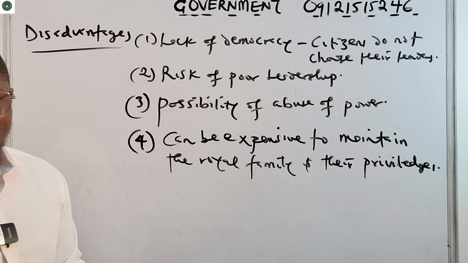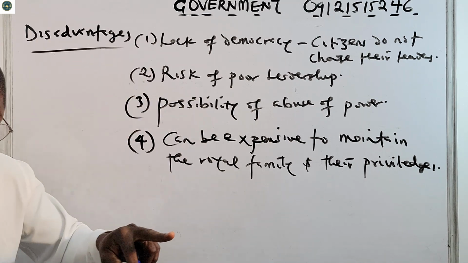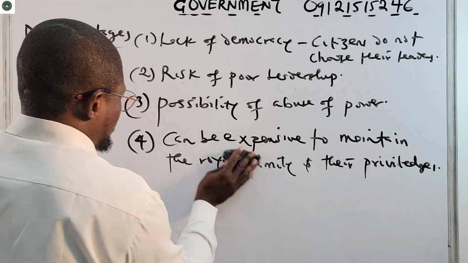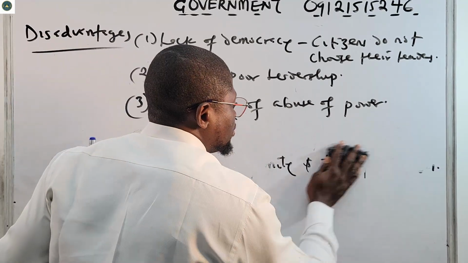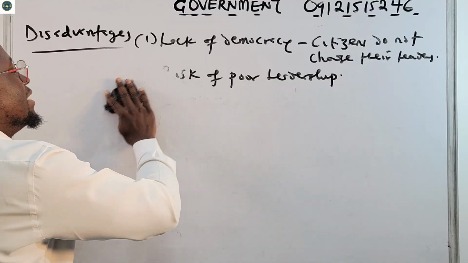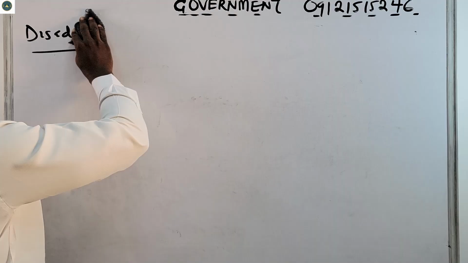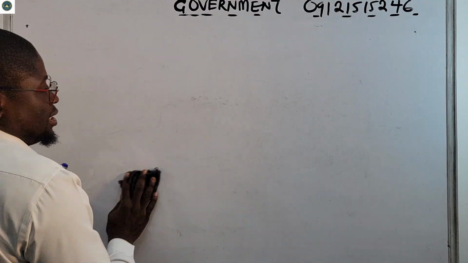Now, let us look at examples of modern monarchies. So as we are today now, examples. I'm going to list examples because JAMB, WAEC, they ask you, which of the following is an example of absolute monarchy or constitutional monarchy. When we look at past questions, you will see that.